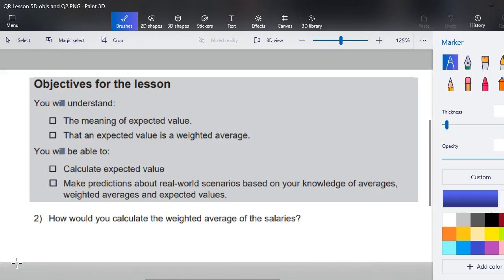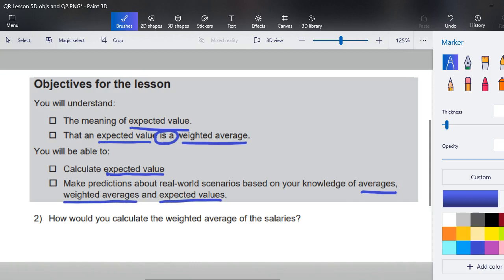In this lesson, we're going to understand the meaning of expected value. We're also going to understand that an expected value is a weighted average. We'll be able to calculate expected value, and then we're going to make predictions about real-world scenarios based on our knowledge of averages, weighted averages, and expected values.